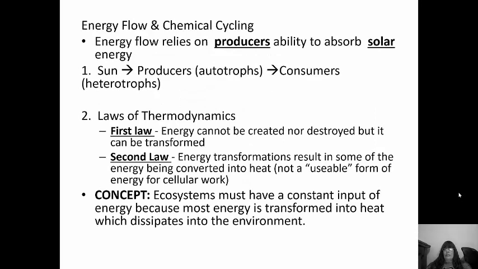So energy flow is going to rely on the producers and how they can absorb the solar energy and turn it around into food for the consumers. So it starts with the sun. The sun is basically the ultimate source of all energy on the planet. And then the producers or the autotrophs are going to use the sun to make food. And then the consumers or the heterotrophs are then going to eat the producers or other consumers that ate producers. So the bottom line is the sun starts it all. Without the sun, we have nothing.